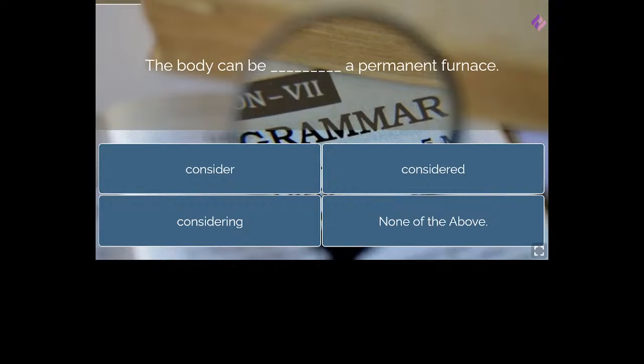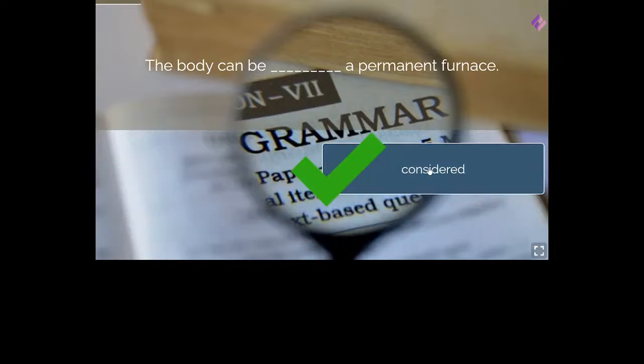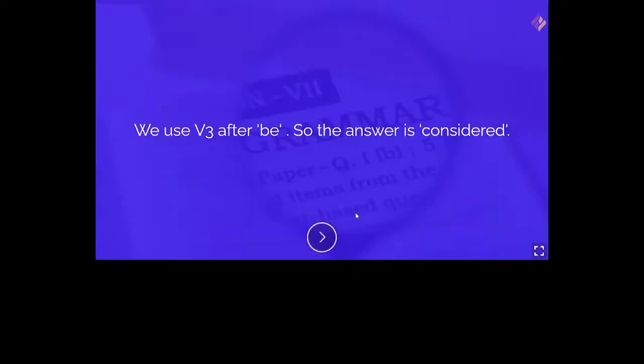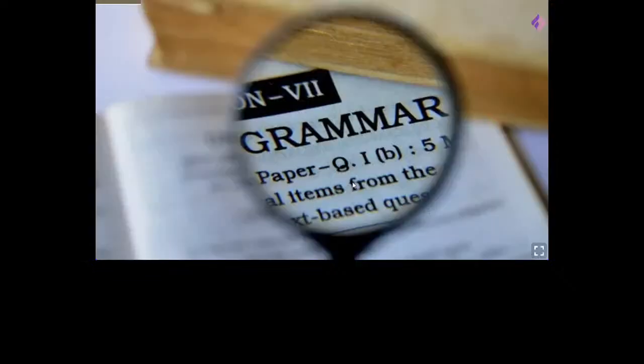So after can be, could be, might be, we must always use the third form of the verb. So it should always be considered. The body can be considered a permanent furnace. So here we should write considered. Okay. Next one, you see, we use verb 3 after be. So answer is considered.